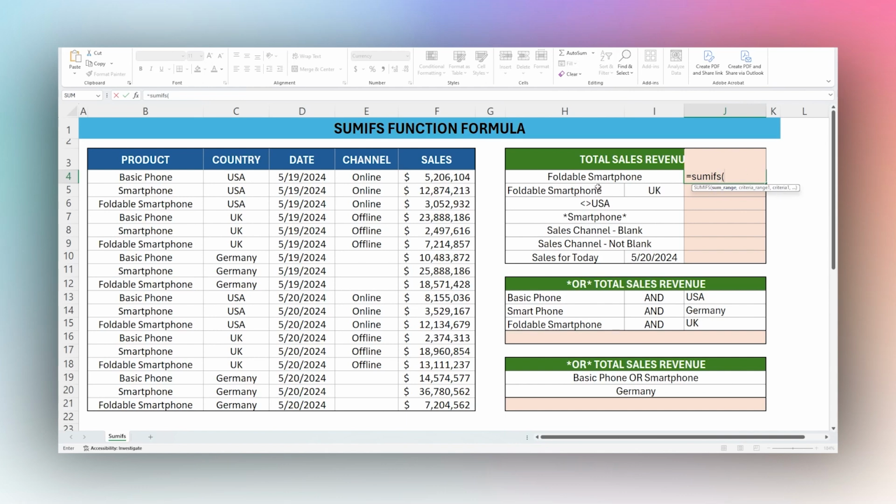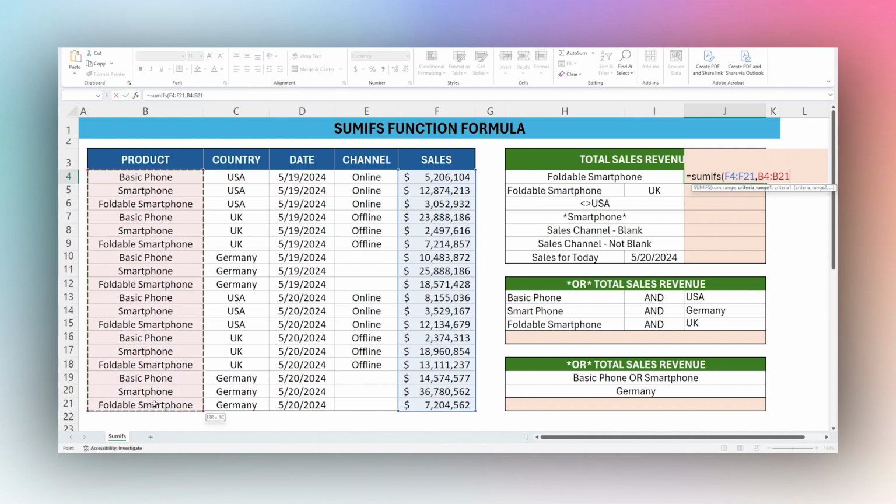So the sum range is going to be the number that we want to add. So in this case, our sales. And so our sum range is going to be our column of data that those sales live in. And so I can go ahead and select it here. And then I'm going to hit comma to select our next argument, which is our criteria range. So in this case, I have foldable smartphone here that we're looking at. And so I want to sum our sales for where our product is foldable smartphone. And so that is over here in the product column.